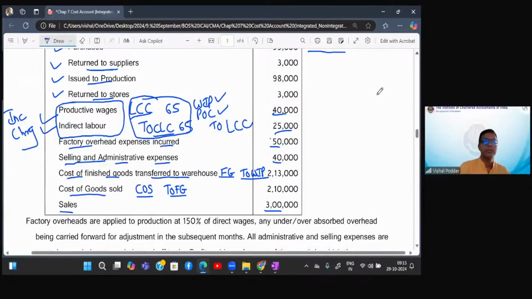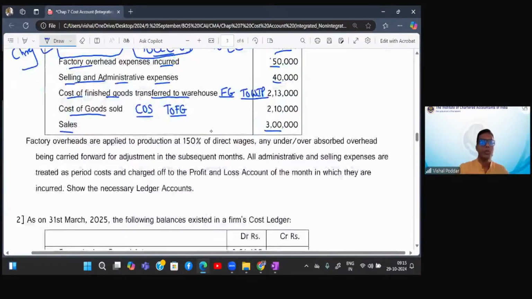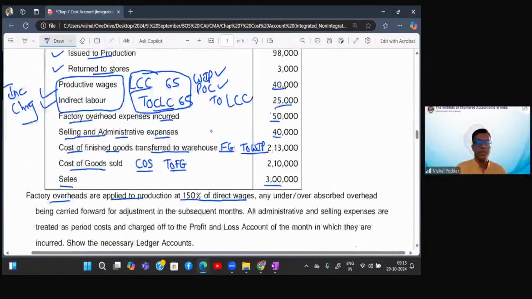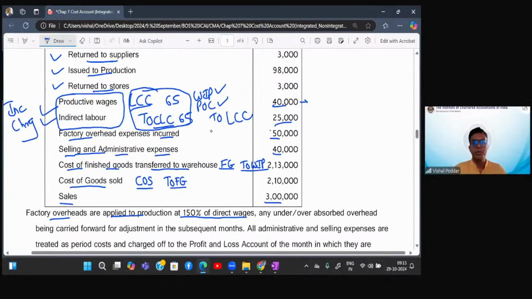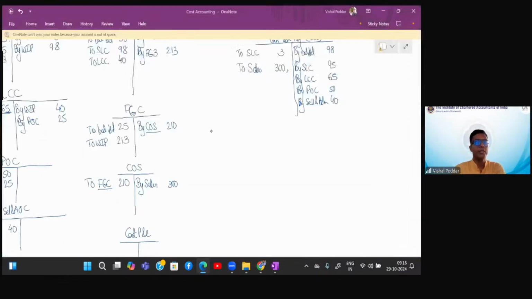Now, after posting all these entries, there are some more transactions. Factory overheads are charged at the rate of 150% of direct wages. How much was your direct wages? Direct wages was this into 150%. It means factory overheads are charged 60,000. Now, where are these factory overheads charged?